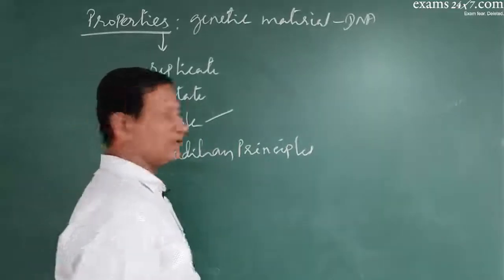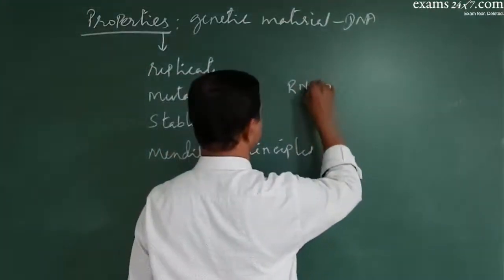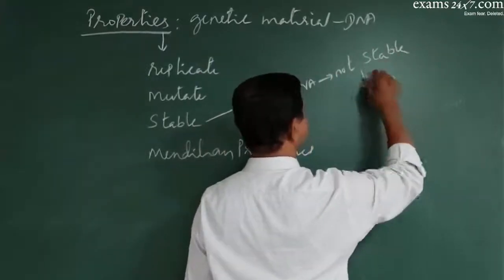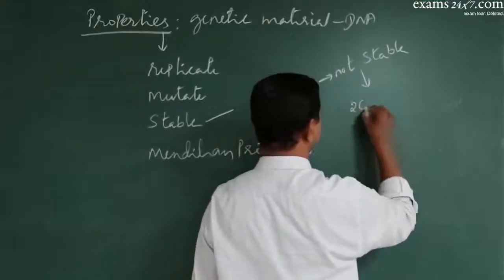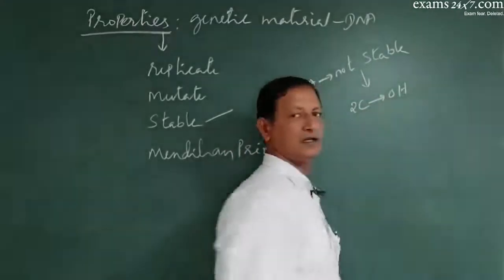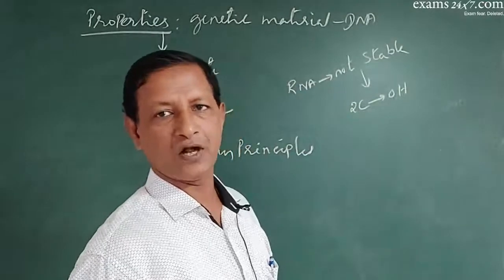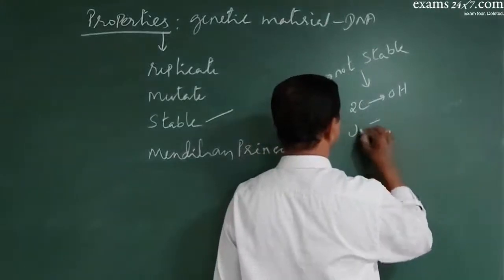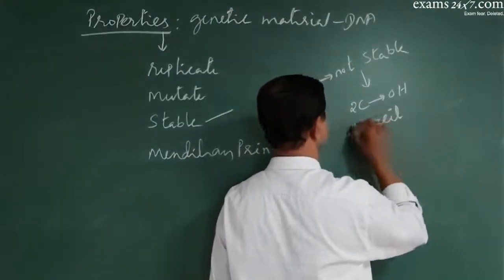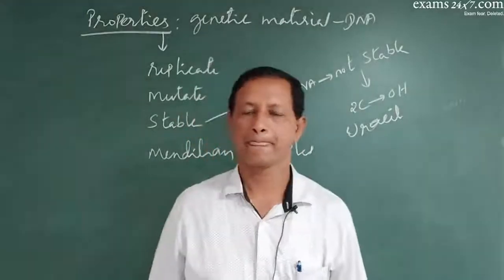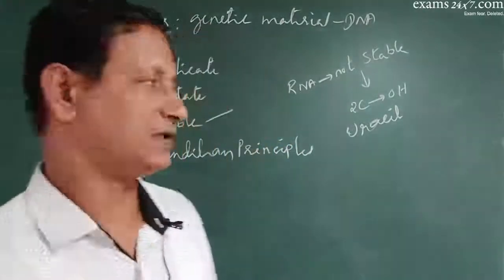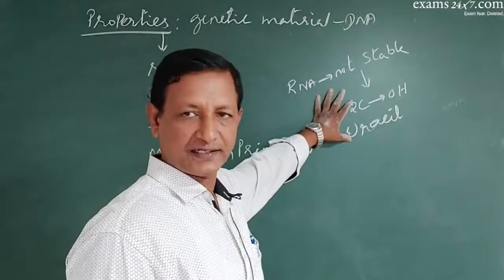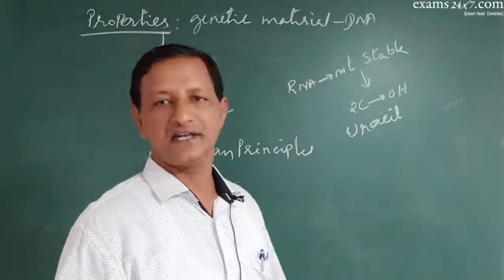Why is RNA not stable? It is highly reactive. Why? Because the second carbon of ribose sugar has got a hydroxyl group, and also it has got uracil. Because of these two reasons, the RNA is not stable. It is highly reactive, so it cannot act as a genetic material.